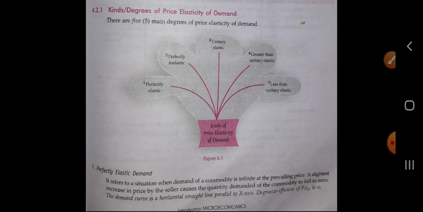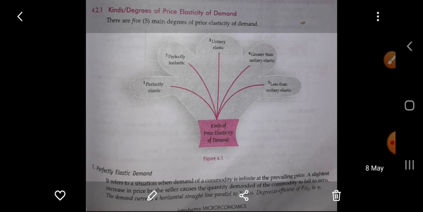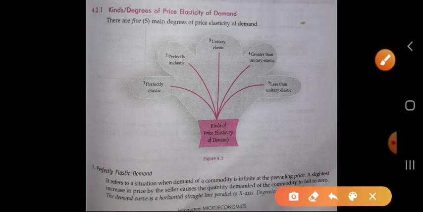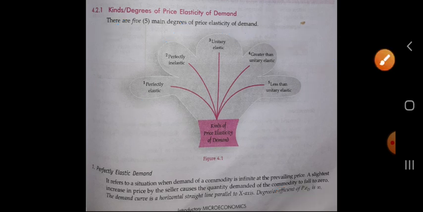Okay, we discussed in the earlier class that there are 5 main degrees of the price elasticity of demand. First one is perfectly elastic, second one is perfectly inelastic, third one is unitary elastic, fourth one is greater than unitary elastic, and the fifth one is less than unitary elastic. Okay, let's start with the first one.